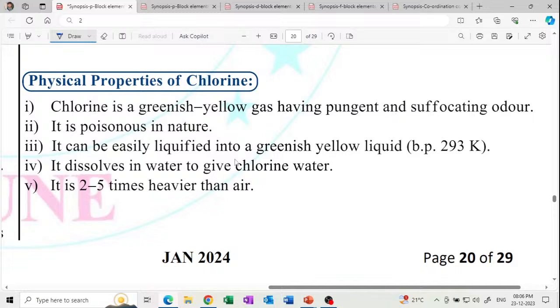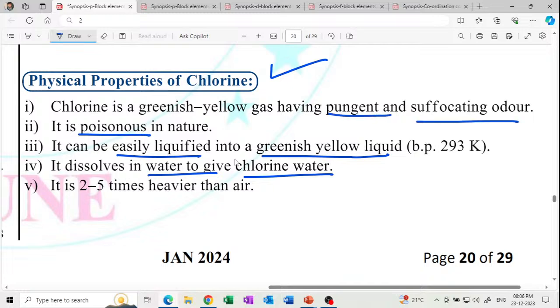Physical properties of chlorine. When chlorine dissolves in water, it gives chlorine water. It is a greenish yellow gas, easily liquefied. It is of poisonous nature, very important. Next is pungent and suffocating odor. Chlorine is a poisonous gas.